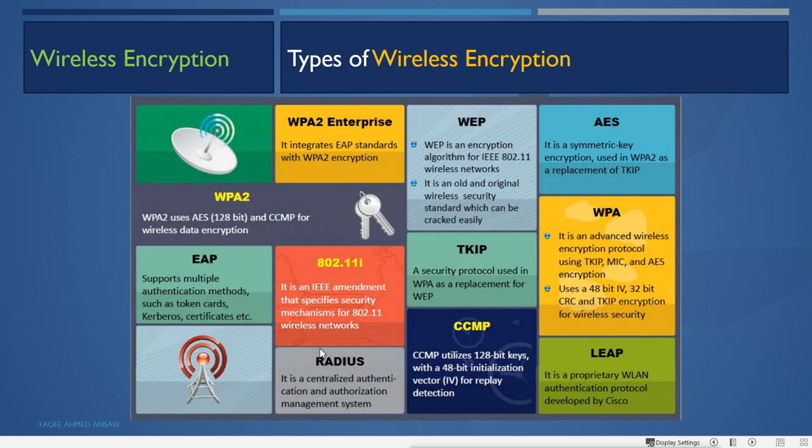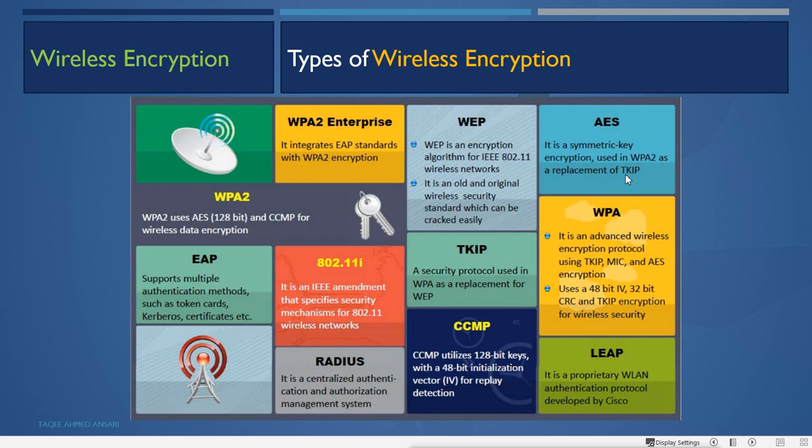Now what WPA is using for security is TKIP. It is a security protocol used in WPA as a replacement for WEP. WEP was the encryption algorithm, but it was very weak and could be cracked very easily. So in place of that encryption, it uses TKIP, and also AES. AES is a symmetric key encryption used in WPA2 as a replacement of TKIP.